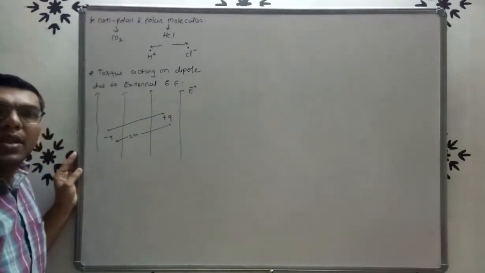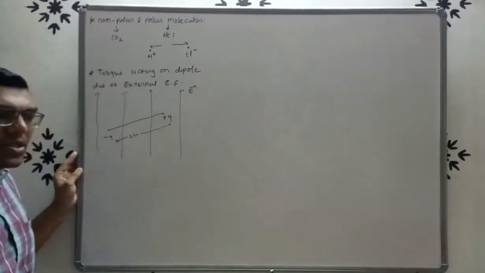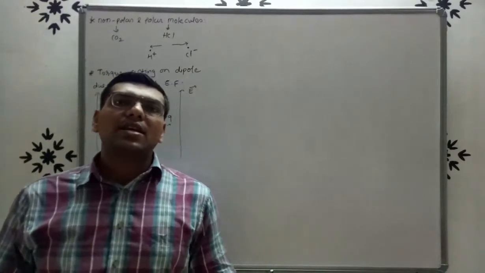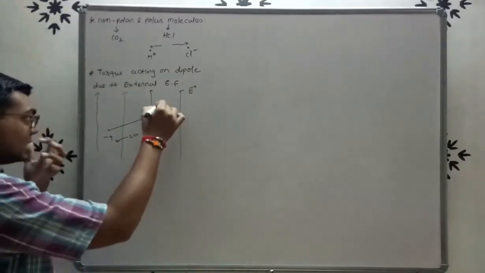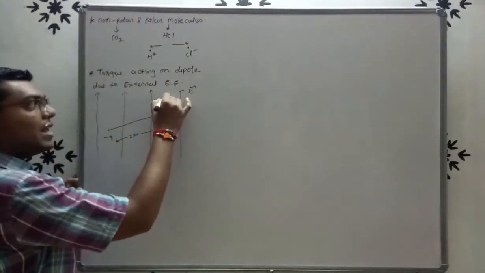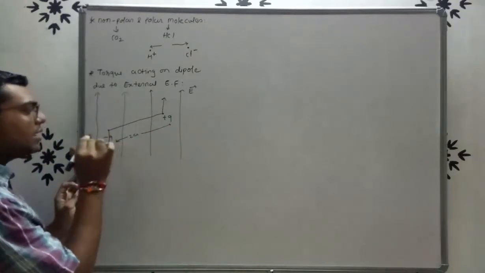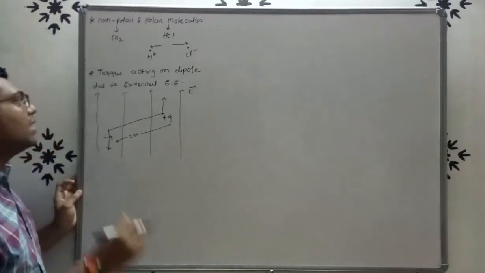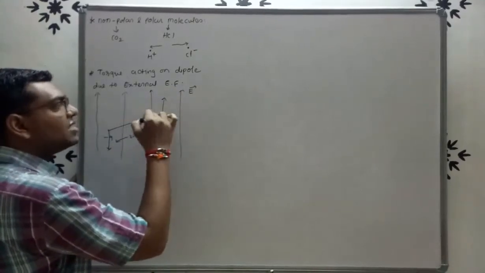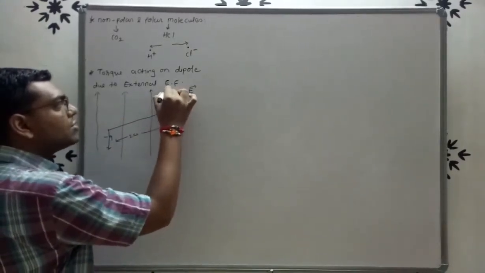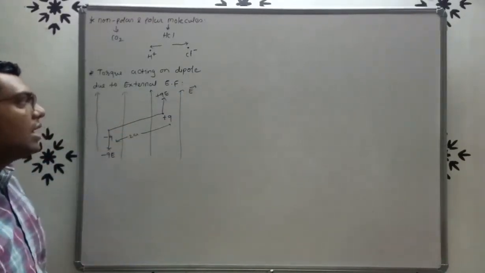Now we know that here there will be a force on charge plus q and minus q. The direction of force for the positive charge is in the direction of the electric field, and for the negative charge it is in the opposite direction of the electric field. So this is the force on charge plus q, and the force on charge minus q is opposite.